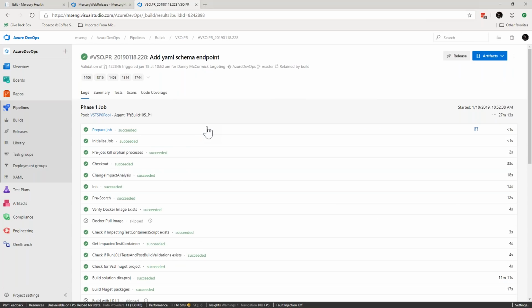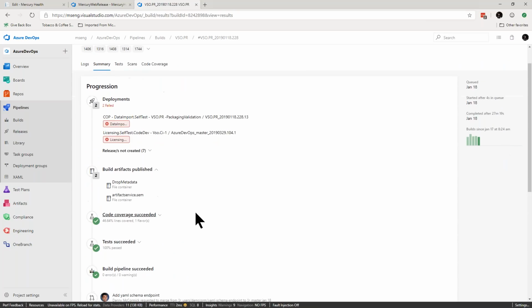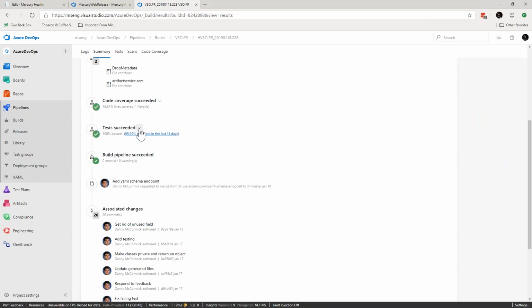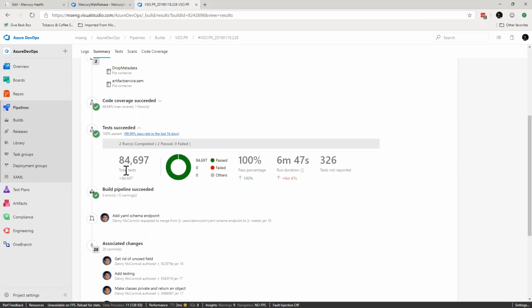So remember, every developer check-in has to go through a pull request. In our pull request, you can see that 100% of our tests pass, and we had to run 84,697 unit tests. So let that sink into your brain for a second. Every developer check-in goes through a pull request, and the first thing it does is build and run our fastest running unit tests, our tier 1 and tier 2. It runs 84,697 unit tests, and that's just today. That number keeps on growing.